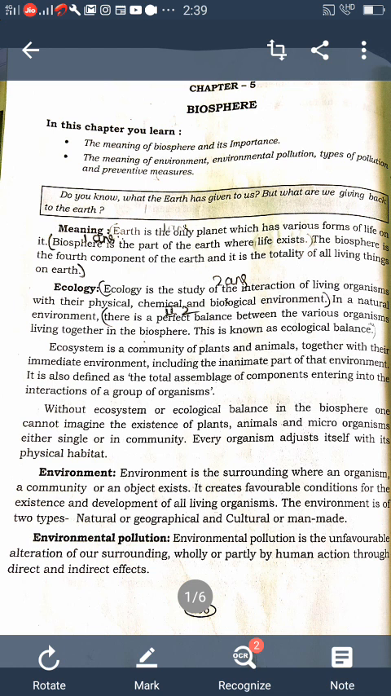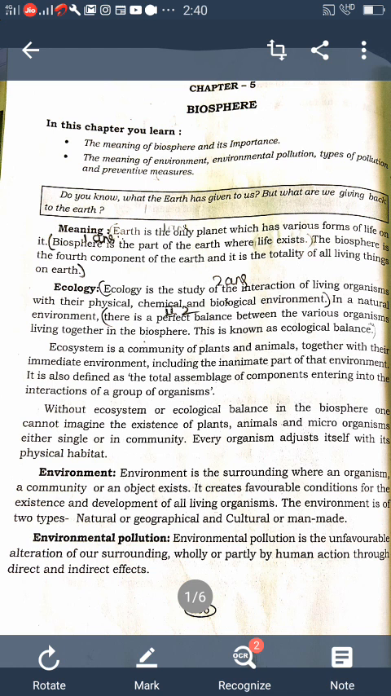Ecology is one of the subjects, and ecology is the study of the interaction of living organisms with physical, chemical and biological environment. What is ecology? Ecology is the study of interaction of living organisms with their physical, chemical and biological environment. In a natural environment, there is a perfect balance between the various organisms living together in the biosphere. This is known as ecological balance. What is ecological balance? The perfect balance between various organisms living together in the biosphere is called ecological balance.